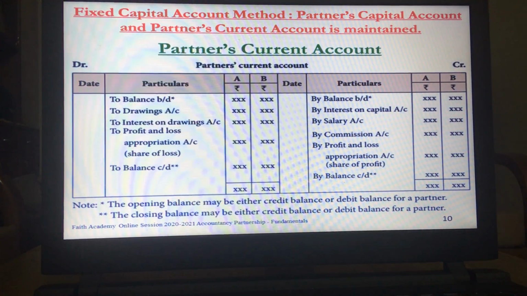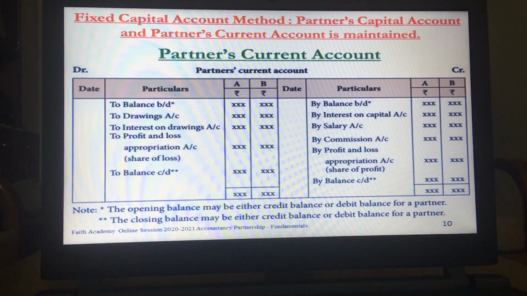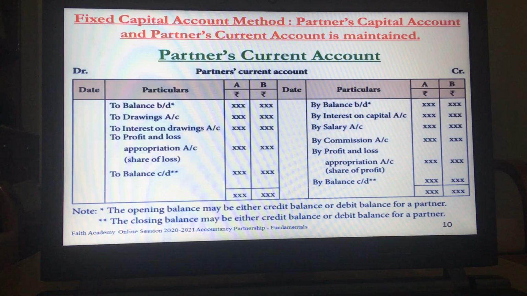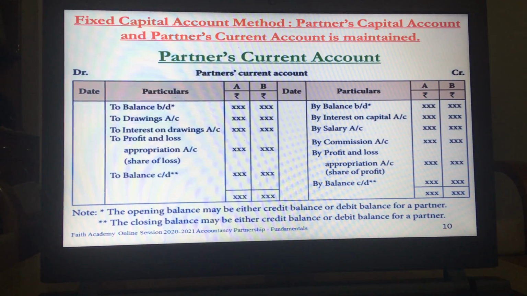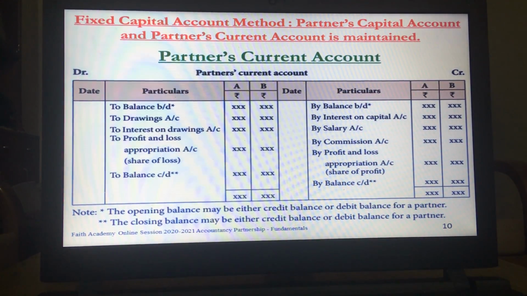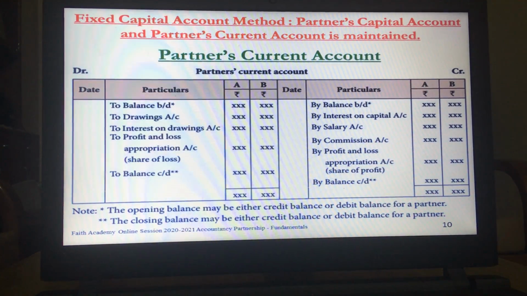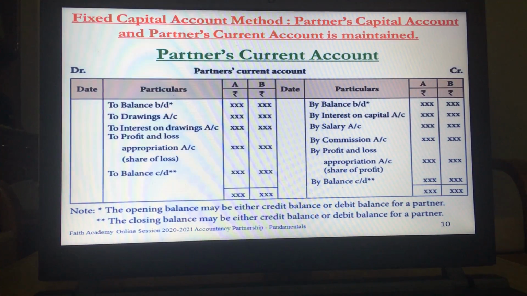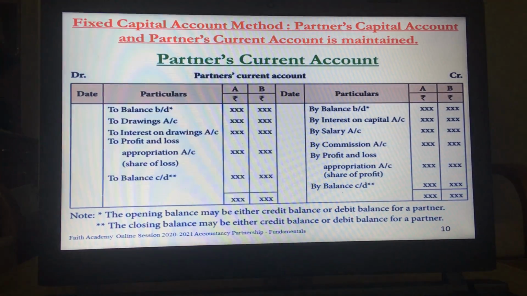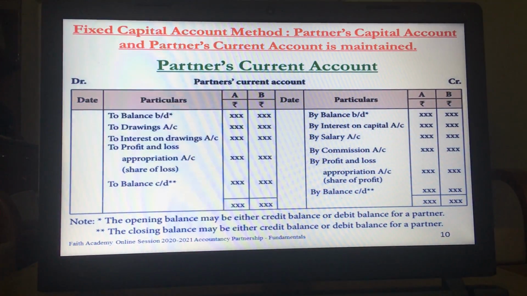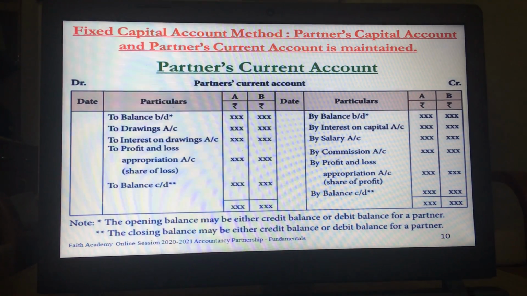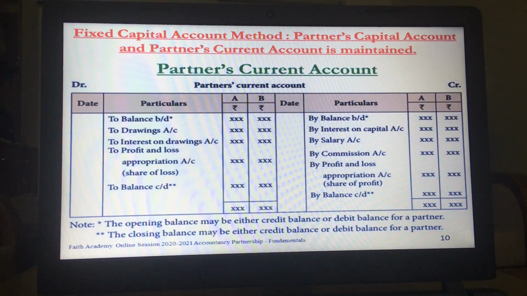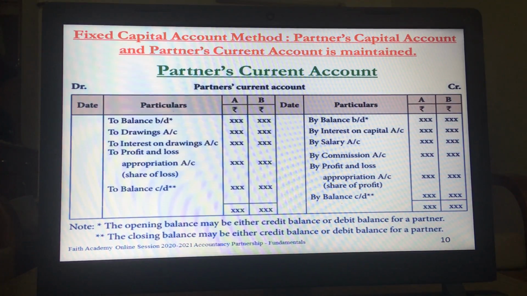Now this current account, as we are seeing, has opening balances on the credit side and on the debit side also. So it can have a balance of either type. Also in the closing balance, it can have a debit balance or a credit balance. Debit balance means the partner is supposed to pay to the firm, and credit balance means the firm is supposed to pay to the partner.